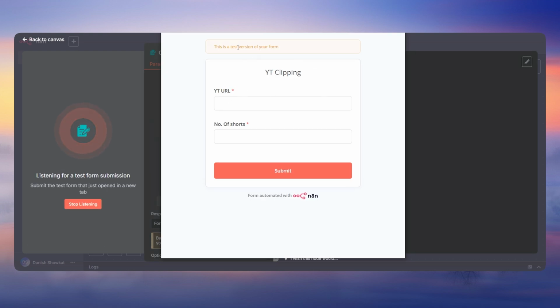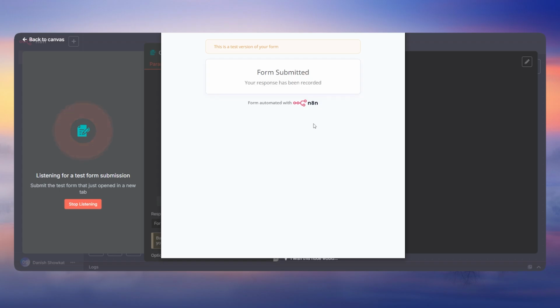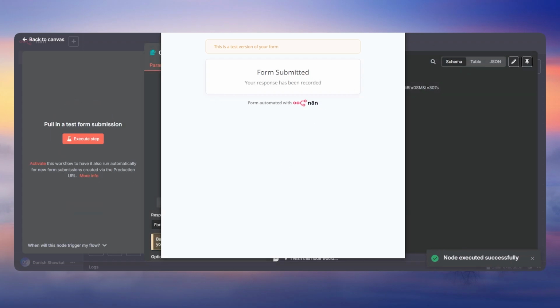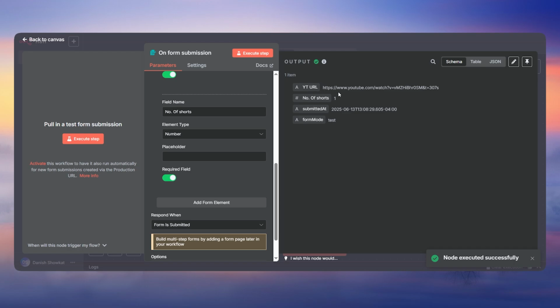As you can see here, this gives us this form, and it's asking for the YouTube URL. You can post any YouTube URL that you want, and then fill in the number of shots. I'm going to keep it at 1 for the sake of the video. Click on submit. Once you submit, as you can see on the right side output field, we have got the details.